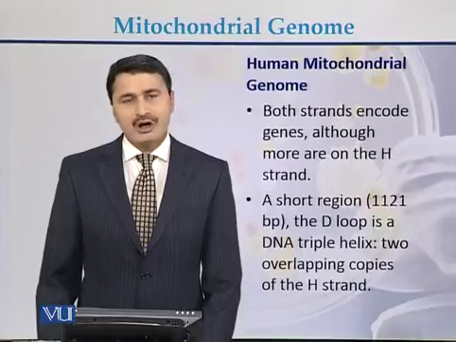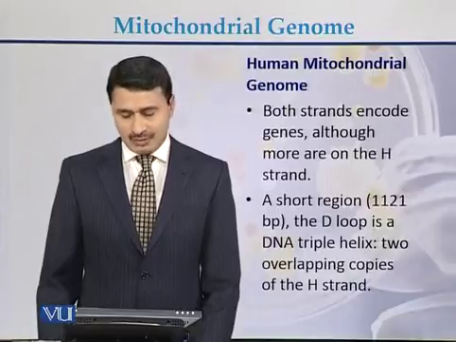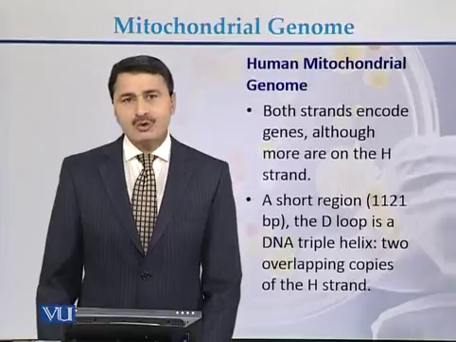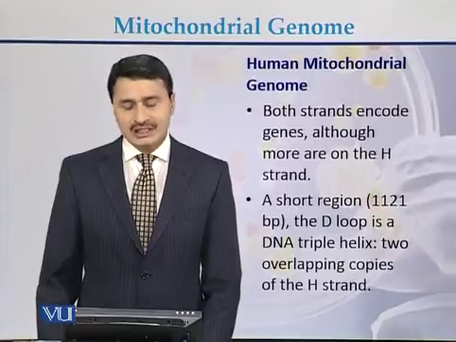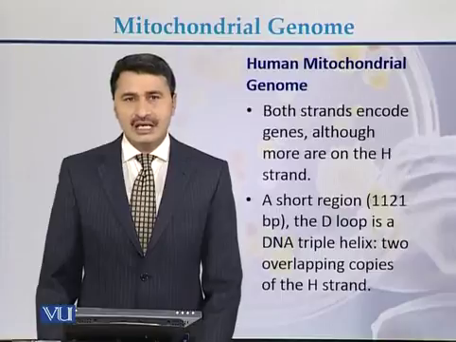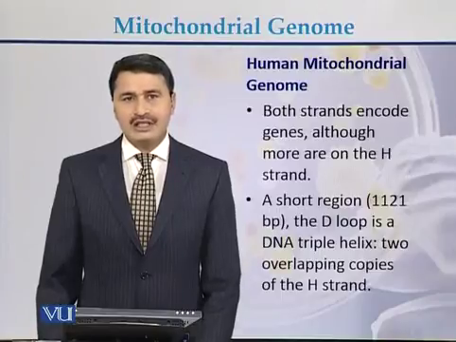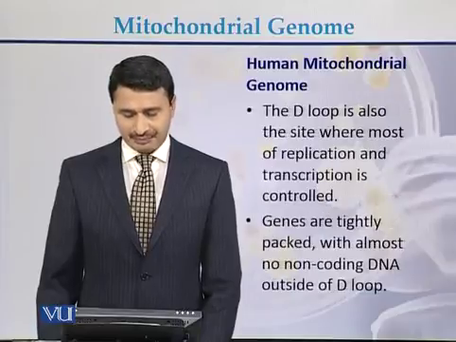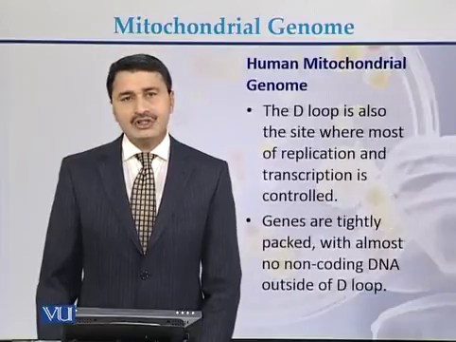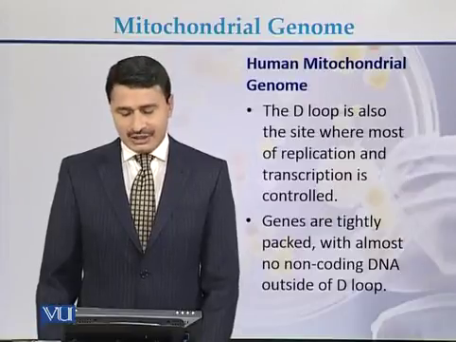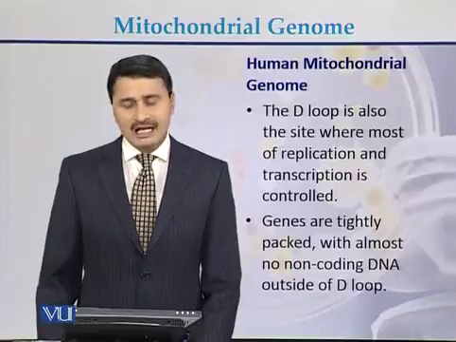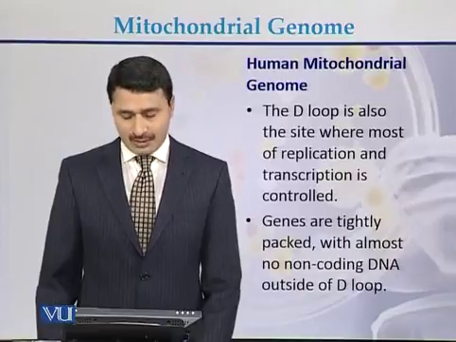A short region on the human mitochondrial genome, approximately 1100 bases, is called the D loop region. This region is actually a triple helix, meaning at this point there are three strands of the mitochondria. The region called the D loop is actually the site where most of the replication is controlled.